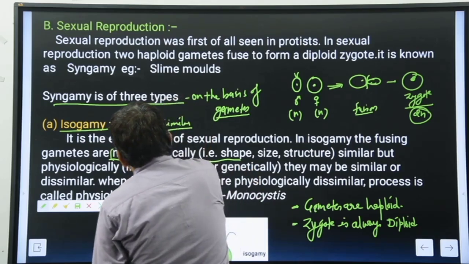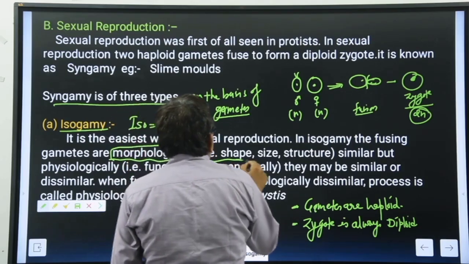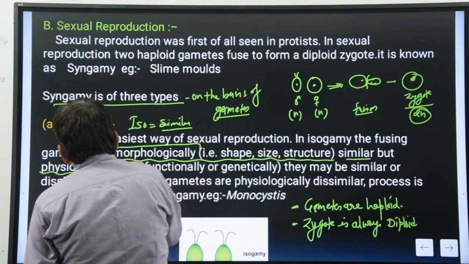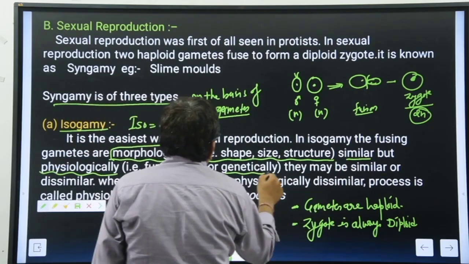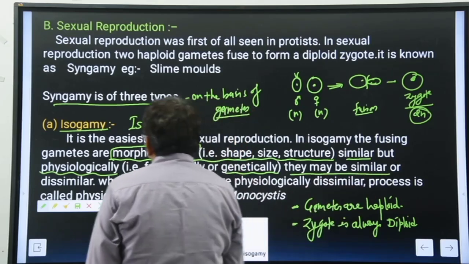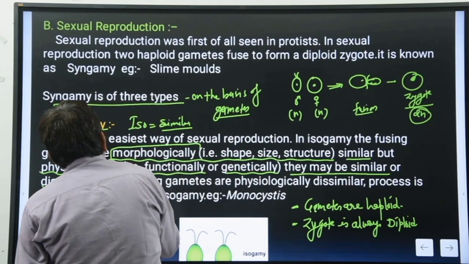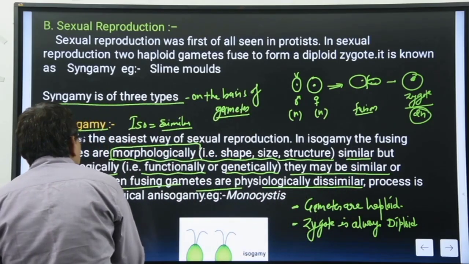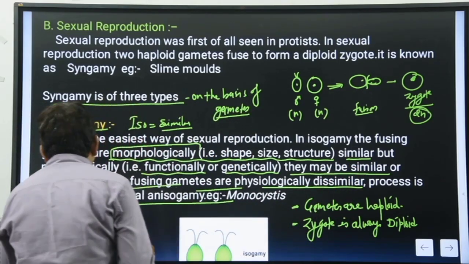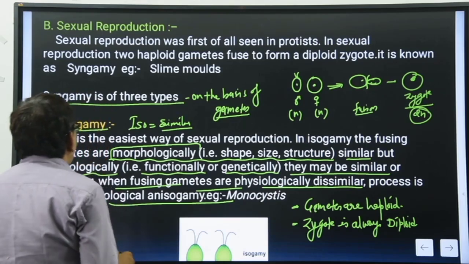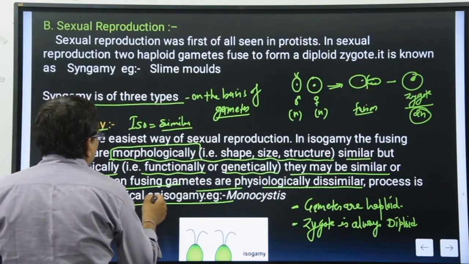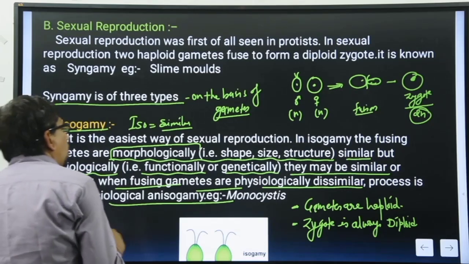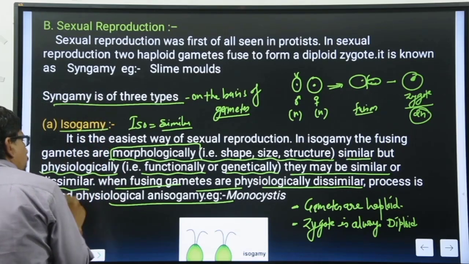Morphology कैसे होंगे? Similar होंगे, तो लिखा हुआ है. Shape, size, structure similar, but physiologically they may be changed. Functionally and genetically they may be similar or may be dissimilar. When the fusion of these gametes happens, the process is known as physiological anisogamy or isogamy. दोनों चीज ध्यान रखना बेटा.